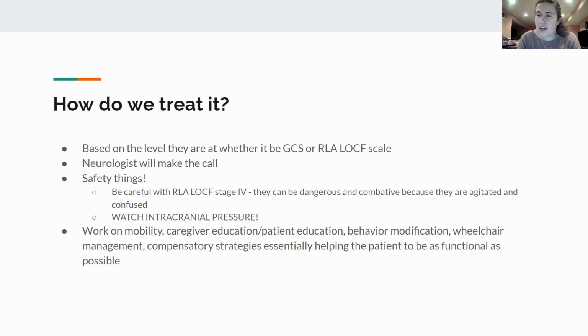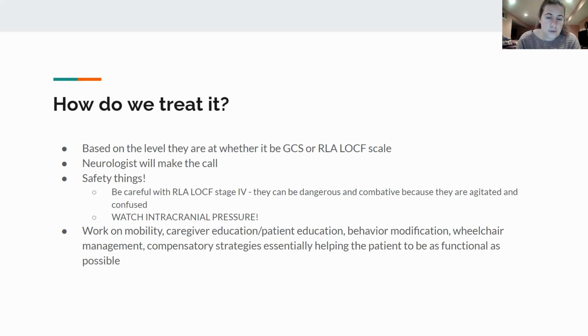But caregiver education is also for understanding that the patient is going to progress through certain stages. They might not get all the way to stage 8, and they're just going to do their best to help support the patient in whatever stage they're in right now. Behavior modification: this is kind of cognitive behavioral therapy for these patients, to make sure that they're not doing anything dangerous to hurt either themselves or other people, and that based on where they're at right now, we're modifying things to help them out.